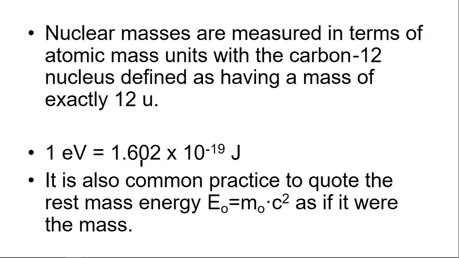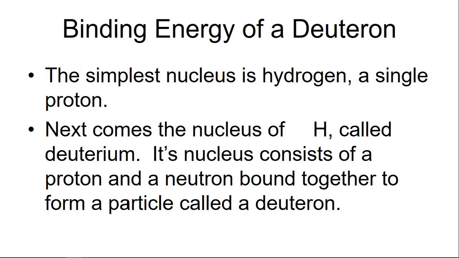1 electron volt is 1.602 × 10^-19 joule. Now, binding energy of a deuteron. The simplest nucleus is hydrogen, a single proton. Next comes deuterium, and its nucleus consists of a proton and a neutron bound together to form a particle called a deuteron.